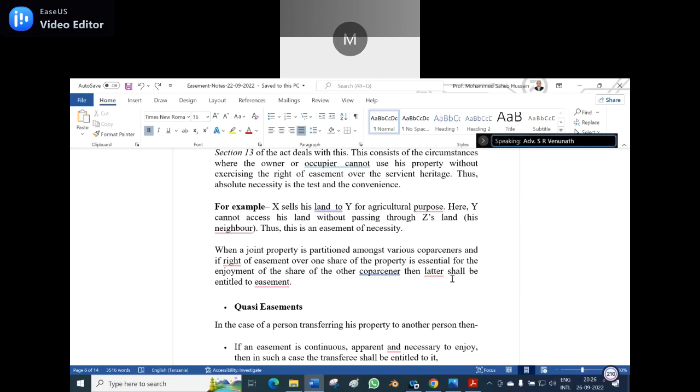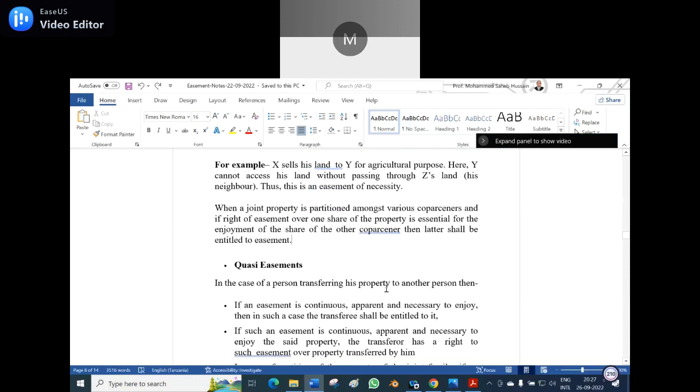Yes. Otherwise, he cannot reach his own apartment without using this one. Suppose it is sold to somebody else also, the person who has purchased it, the necessity of easement comes there. Even the other person also has access to the easement because the apartment is sold to somebody else. Yes. Because the right to enjoy his own property should be there.